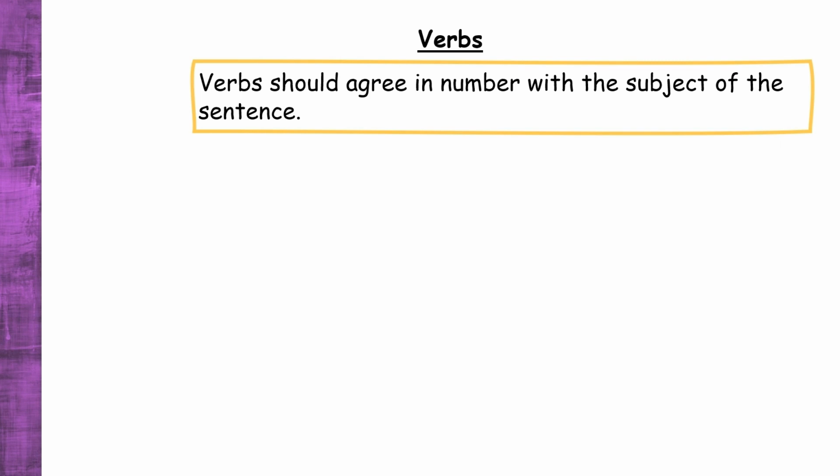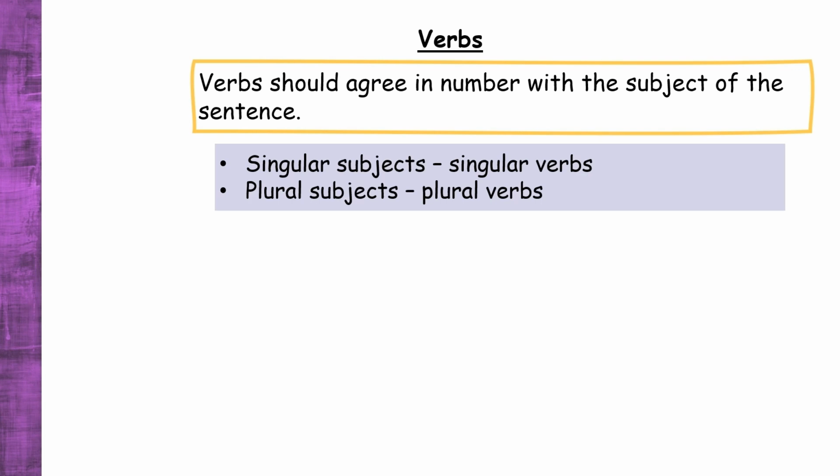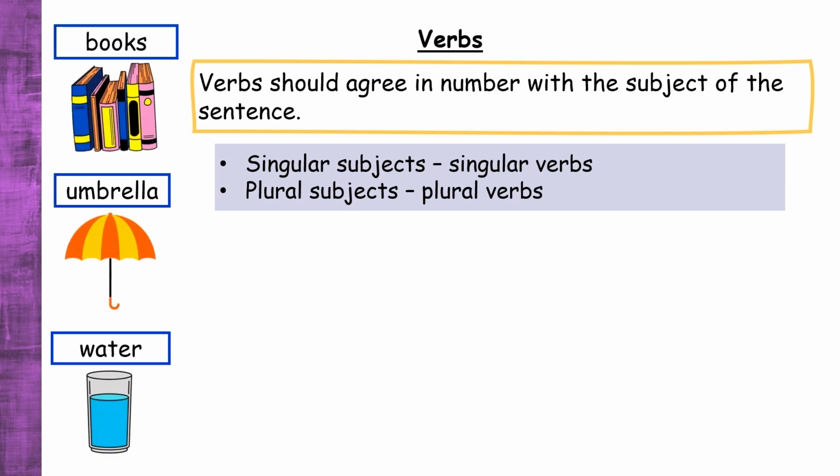Now let's look at how verbs are used with countable and uncountable nouns. In English, verbs should agree in number with the subject of the sentence. For countable nouns, if the subject is singular, the verb should be singular. If the subject is plural, then the verb should be a plural verb. Let's look at these examples.